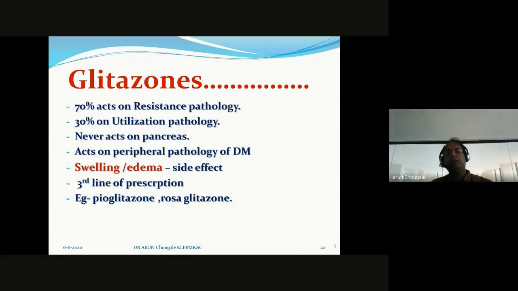So how to identify glitazones? They are identified by names ending in glitazone, and pioglitazone and rosiglitazone are extensively practiced. In clinical practice they are never used independently. They come in combination with metformin, or usually in combination with sulfonylureas, that is glimepiride, glibenclamide, etc. So metformin and glitazones are considered sensitizers.